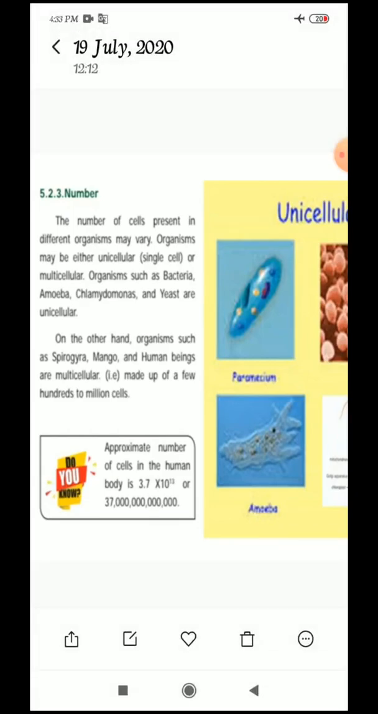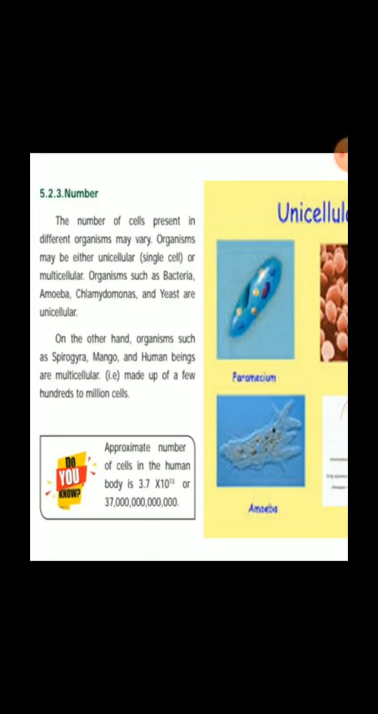Next one is the multicellular organisms. The organisms which are made up of many cells. Organisms which are made up of what, children? Many cells. For example, mango, human beings, rat and tree. These are multicellular. They are made up of a few hundreds to million cells.